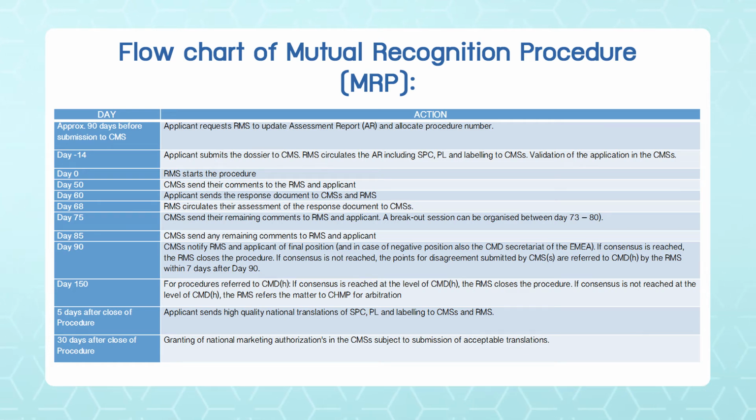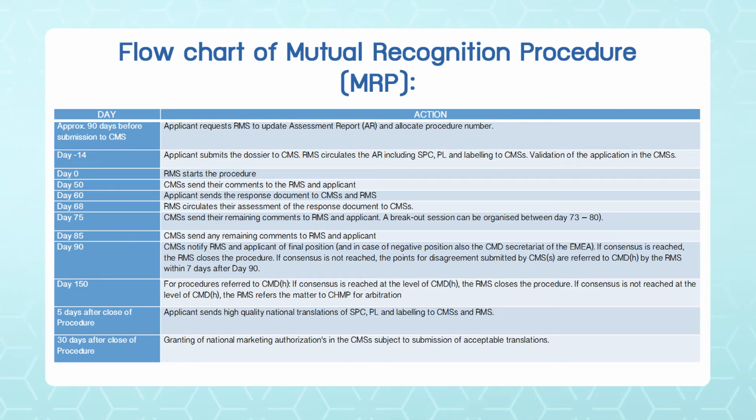They will be requested to update the assessment report and allocate a procedure number. So this is 0 minus 90, we can say it is minus 90. The procedure has not started, but you have just informed the RMS that you want to register in some more countries as well.